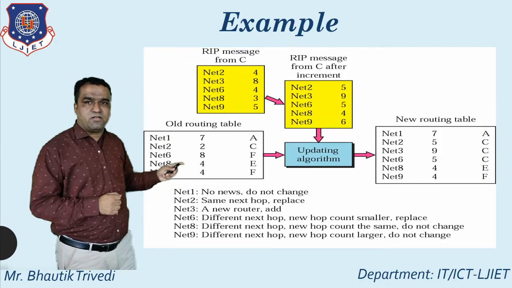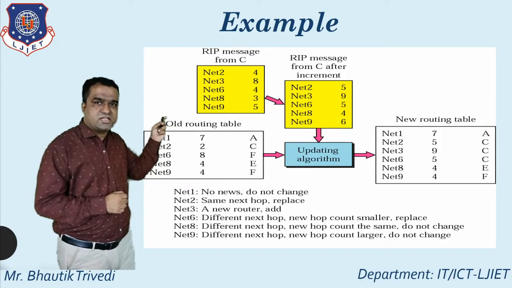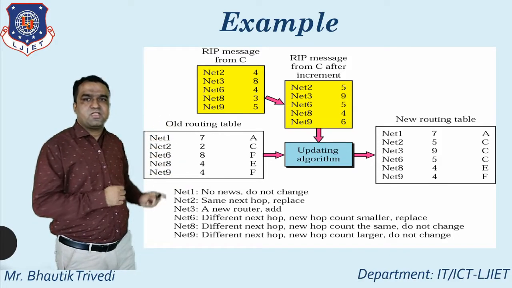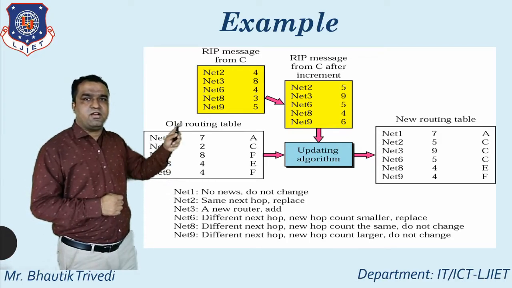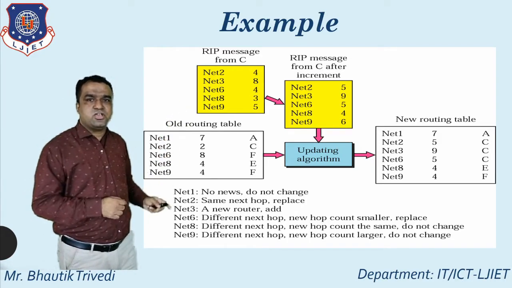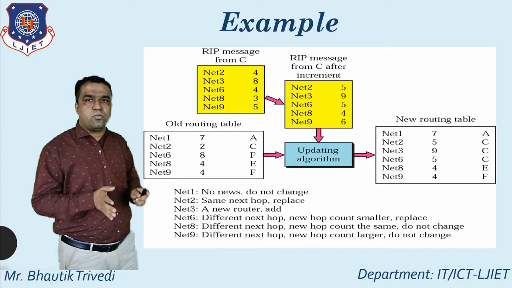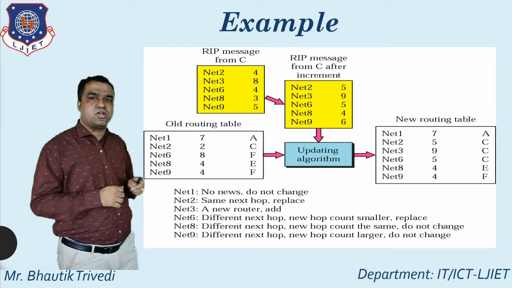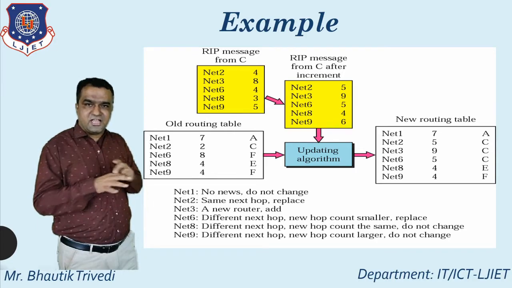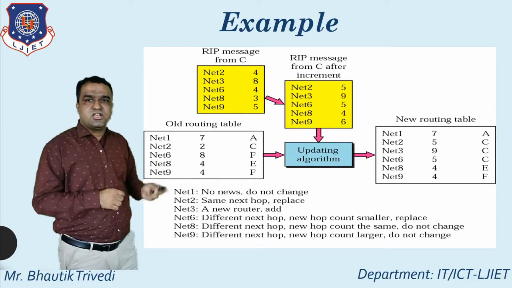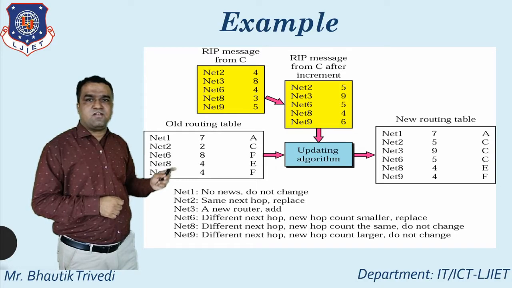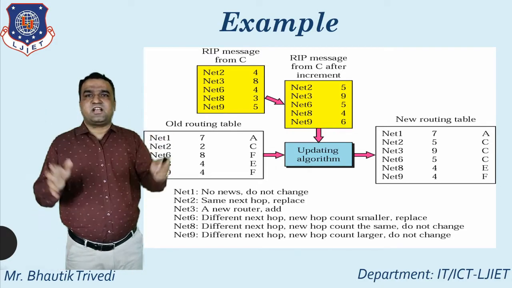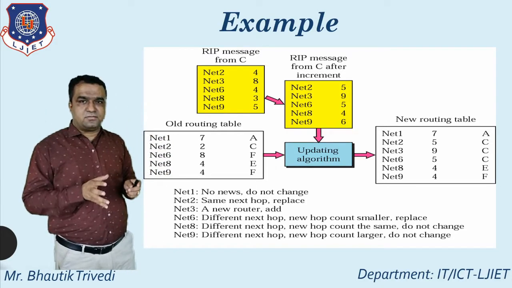So here whatever the entry, you can directly put this net 8, 4, E. Net 9, 4, F. Net 9, 5, C. So here is a different next hop, and the new hop count is larger than the old, so you cannot perform any replacement, so do not change. Whatever the entry, net 9, 4, F. So this is the technique for the distance vector.